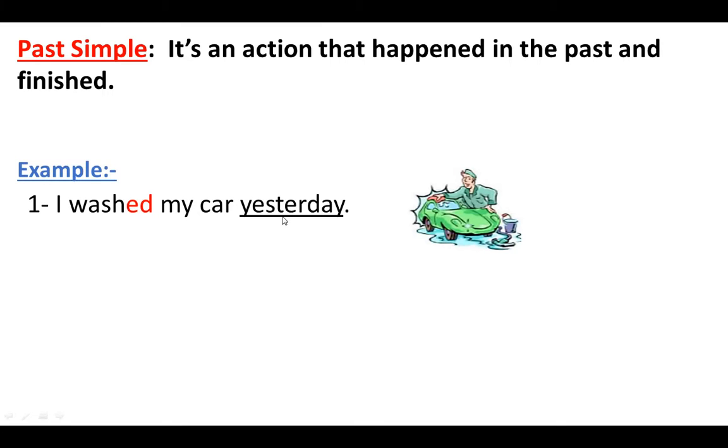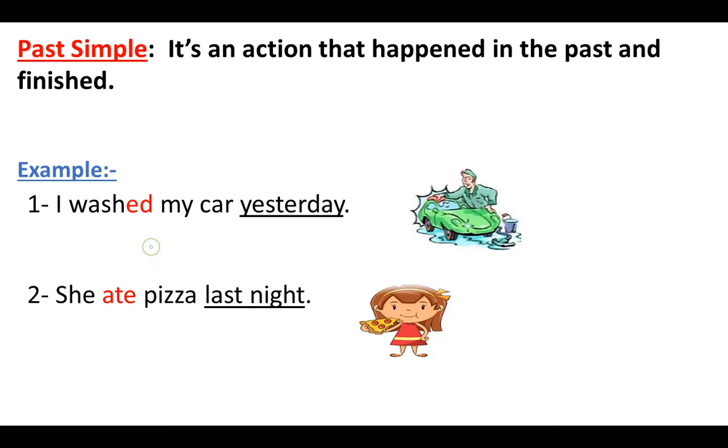So if we find yesterday, last, or ago, we are going to add ed or ied to the verb. And we said also that if we find a verb that ends with ed or ied, this verb is in the past tense. Another example: she ate pizza last night.